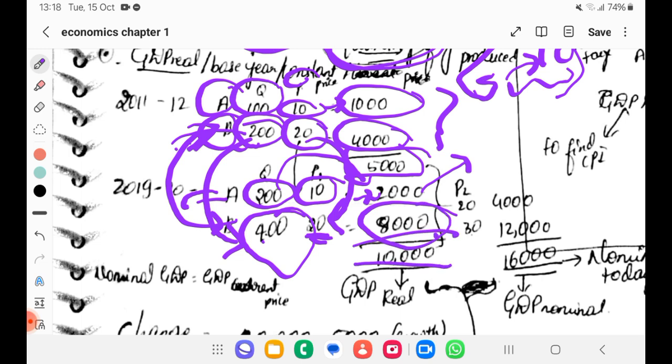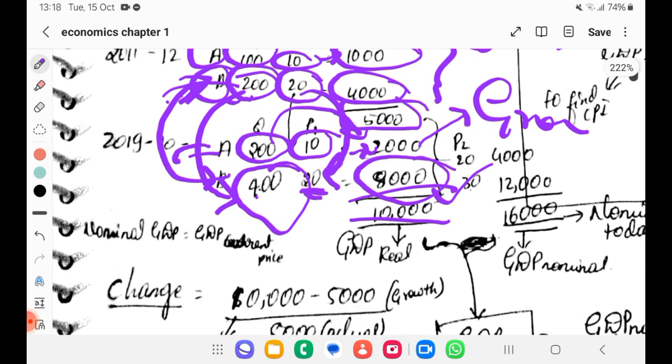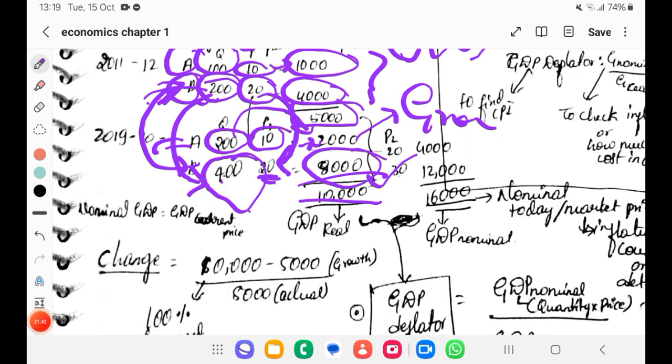There is an increase in quantity actually, not in the price. Then it is said to be a growth. The number of products produced has increased. So that is said to be a growth, right? So that is real GDP, or GDP at base year, or GDP at constant price. Sorry, I said nominal GDP earlier, that is real GDP.